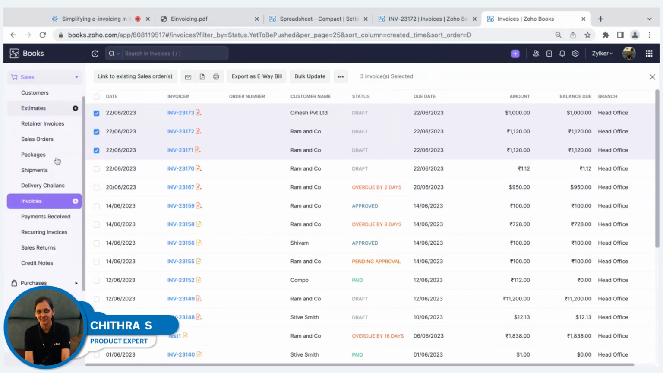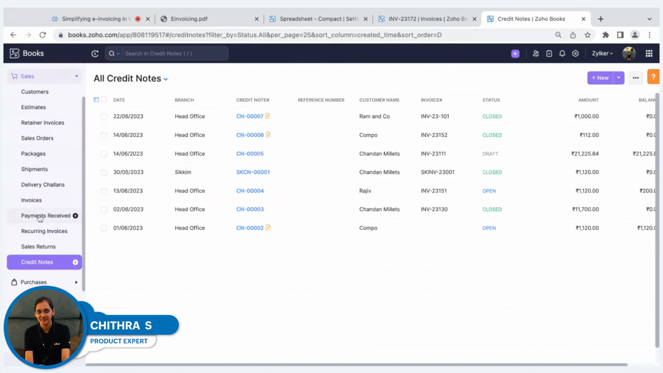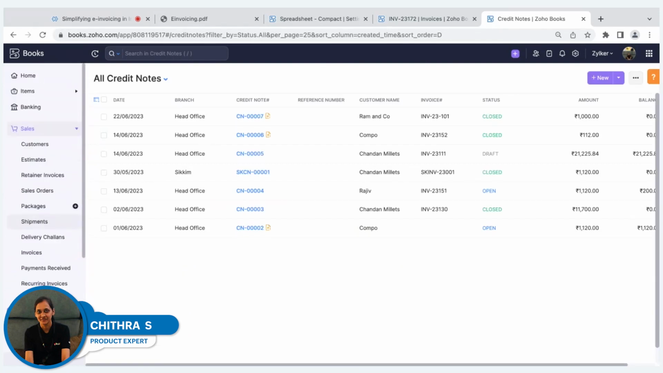And not just invoices, even if you want to push credit notes or debit notes, that can also be done directly from Zoho Books. So this is how you'll be able to create an invoice in Zoho Books, and you can push it to the IRP for generating the invoices.